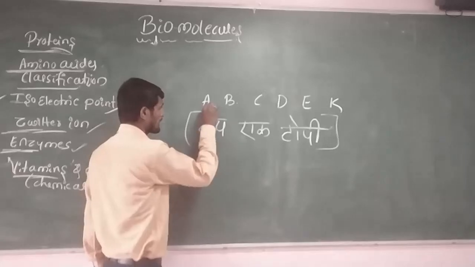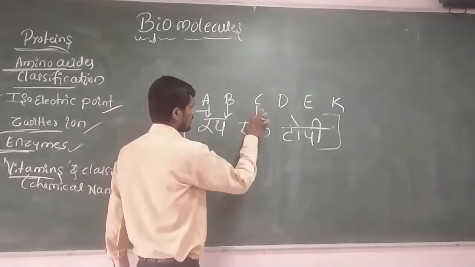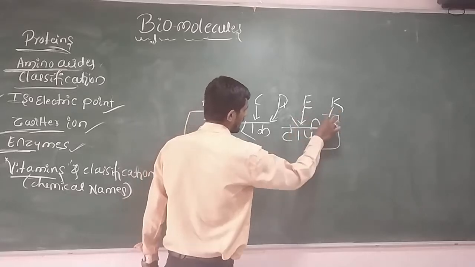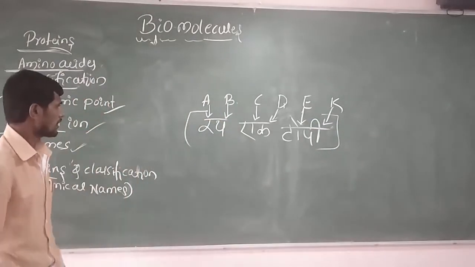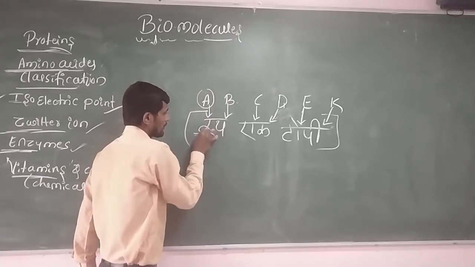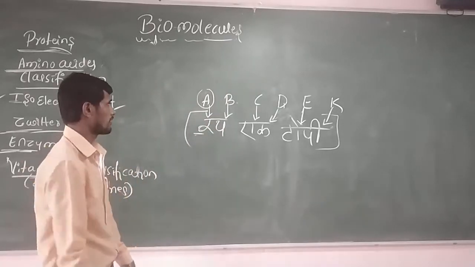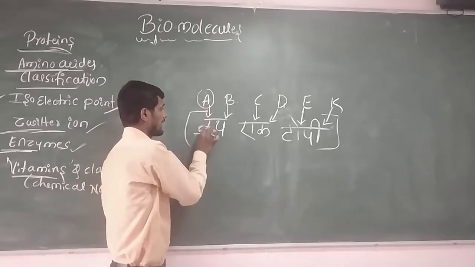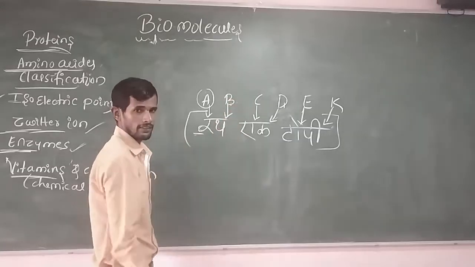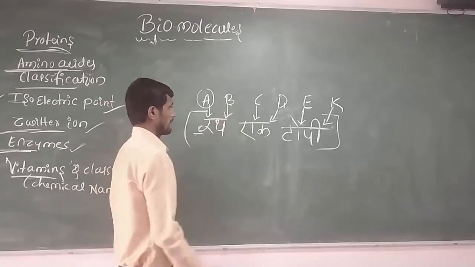In that, vitamin A, vitamin B, vitamin C, vitamin D, vitamin E and vitamin K. Okay, remember vitamin A, it indicates R, meaning retinol. Chemical name of vitamin A is retinol. And third, vitamin B, thiamine.